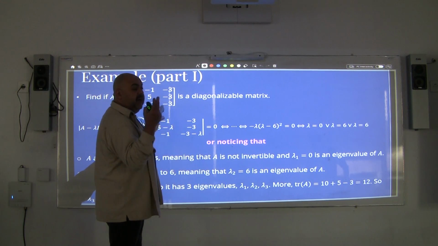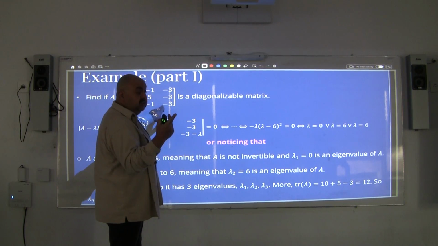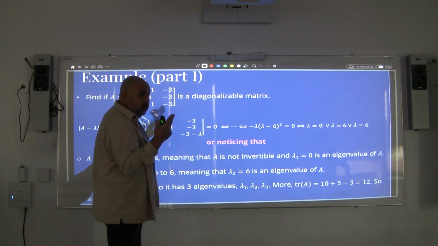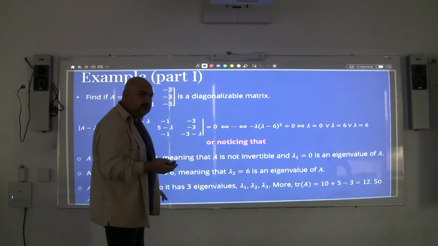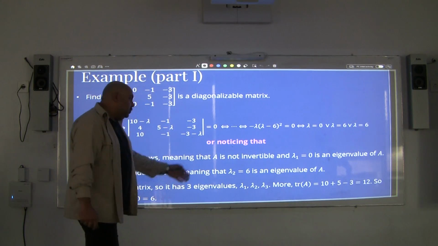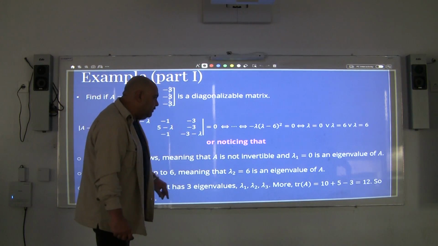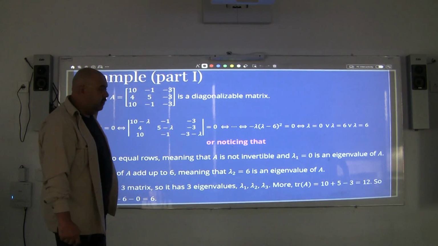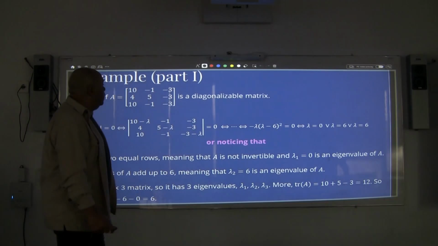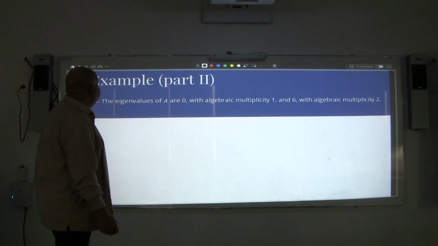I know that one of the eigenvalues is 6, the second eigenvalue is 0, so if you give 12 minus 6, you will have the third one, which is 6. Okay, so the trace is equal to minus 12 as I told you, and so I can speculate the value of the third eigenvalue, and that's a very nice problem. You can have it with the alternatives.